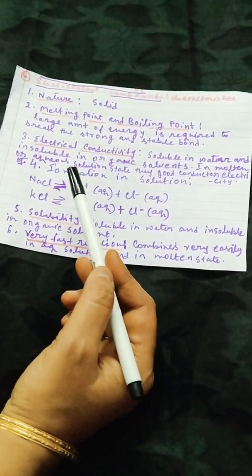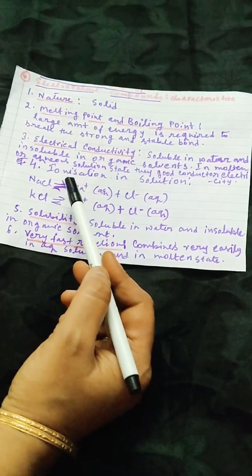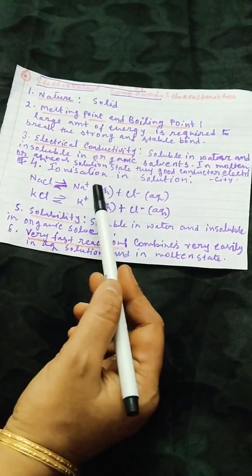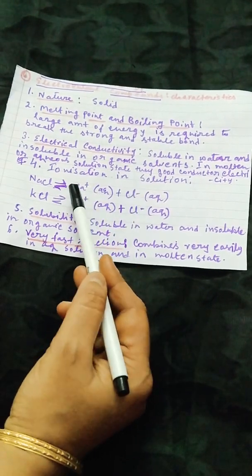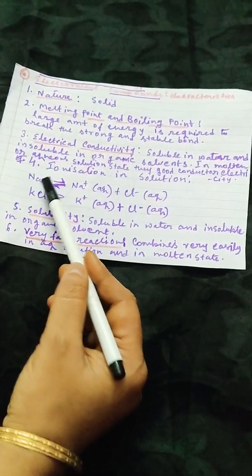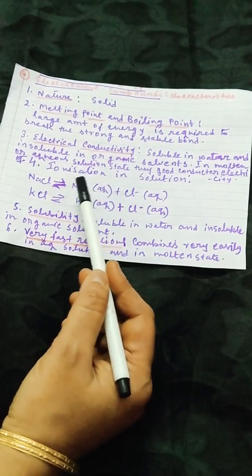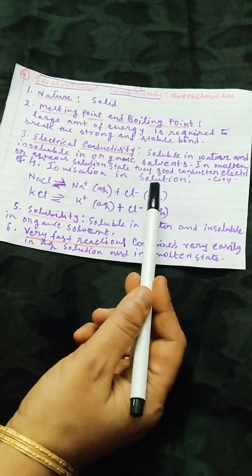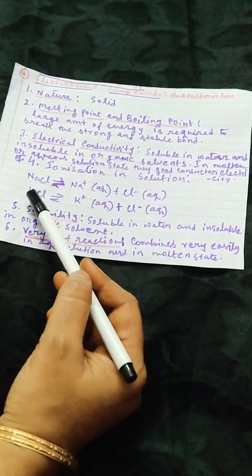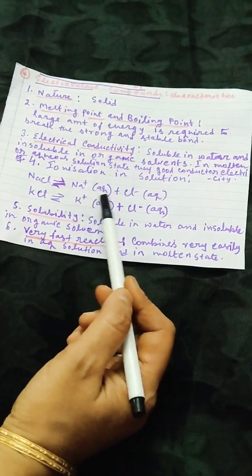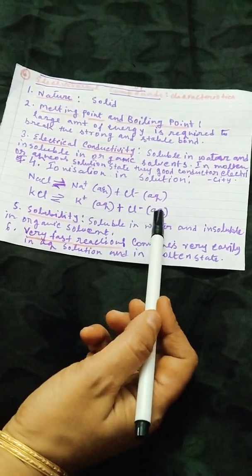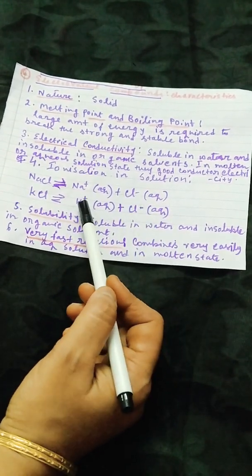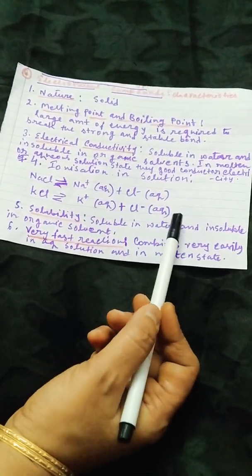Or if we dissolve that substance in water, that means in aqueous solution also, we can get the oppositely charged ions. So sodium chloride will be broken down, or dissociated, into Na plus and Cl minus. In the same way, potassium chloride will also be broken down, or rather ionized, into K plus and Cl minus ions.